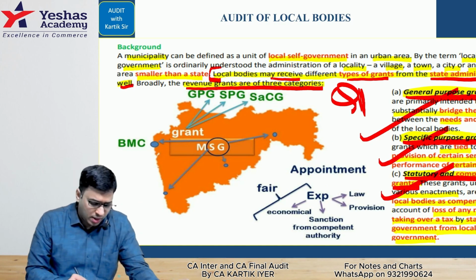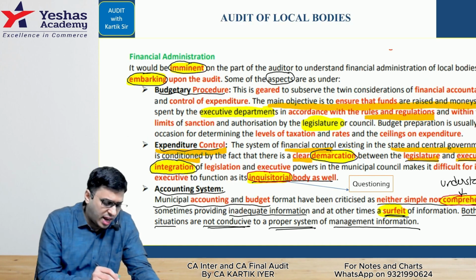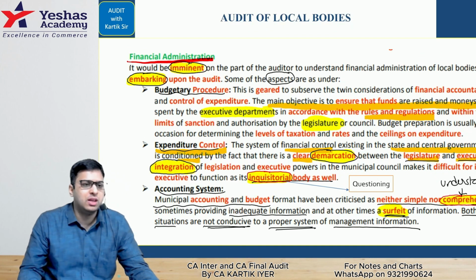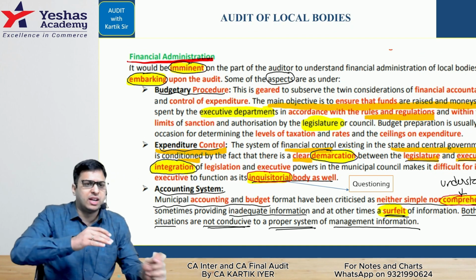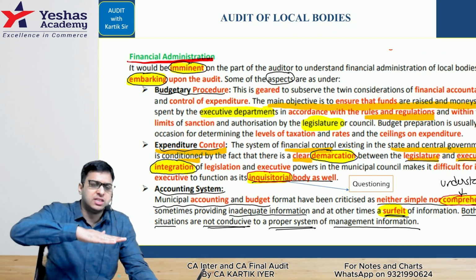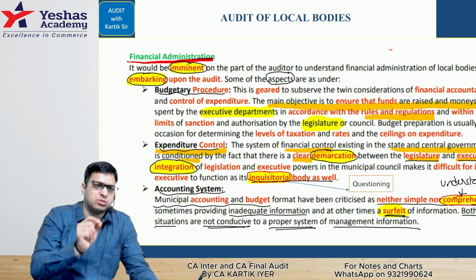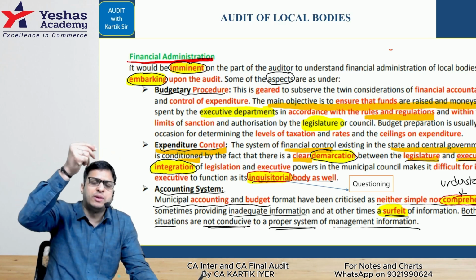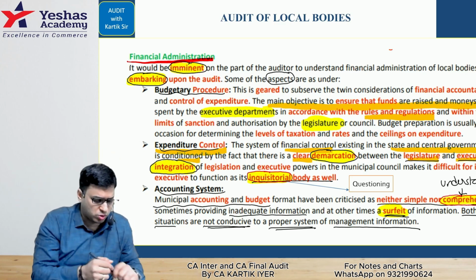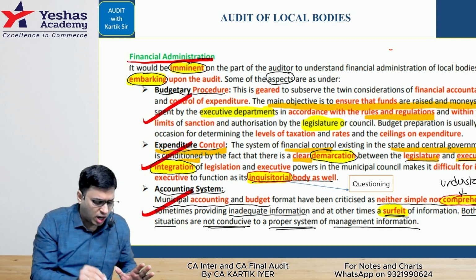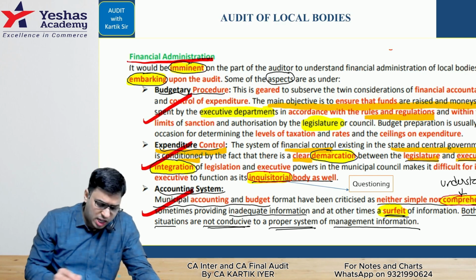Question number two is in relation to, sir, financial administration of local body. Very simple. Covers three areas. Look here, we had done a hand action in the class. We did this. Budgetary procedure, expenditure control, accounting system should be there. Okay, let's go to the next one.